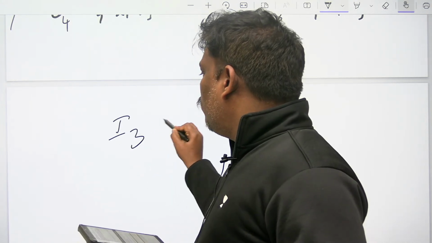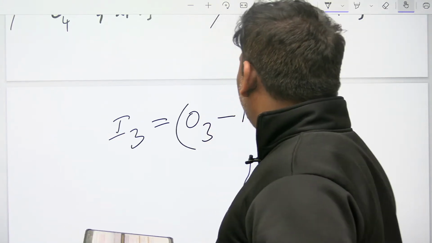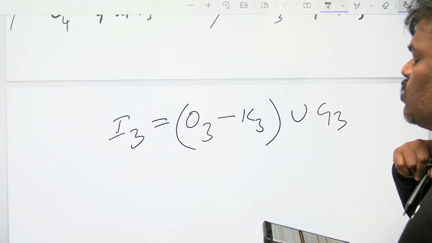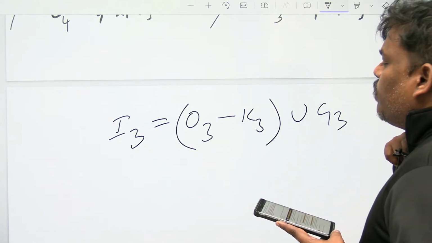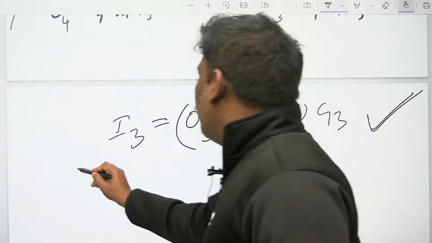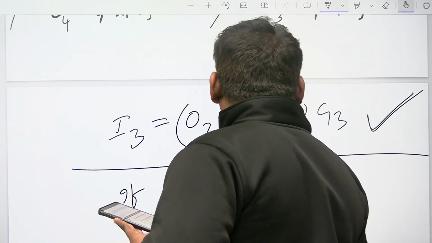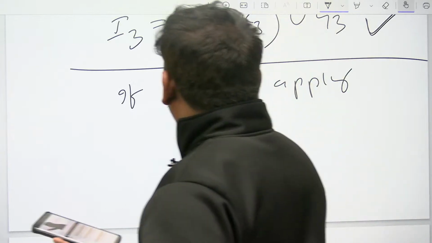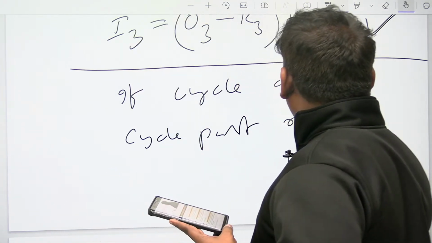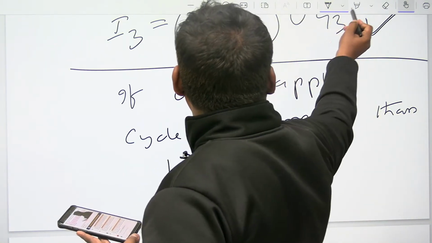In of 3 is equal to out of 3 minus kill of 3, union gen of 3. Just apply this formula.